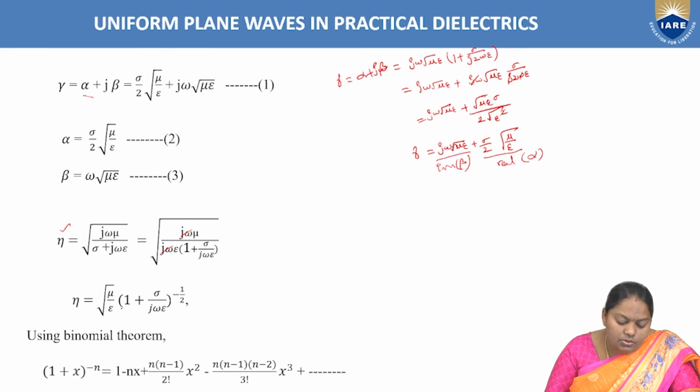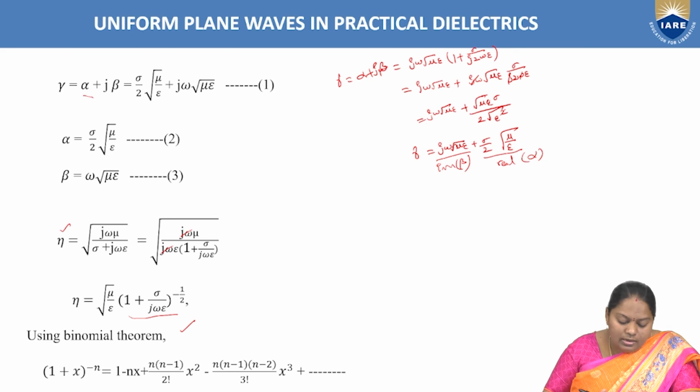So eta equal to root over mu by epsilon into (1 plus sigma by j omega epsilon) whole power minus 1 by 2. Right? As we have analyzed, as we applied the binomial theorem for the numerator function, similarly here also we use that binomial theorem. So consider again, this is the radical term, and for this radical term we'll apply the binomial theorem.